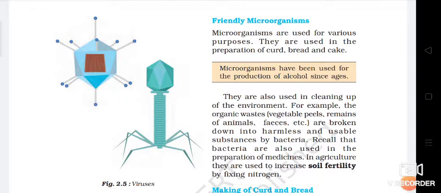We can make idli, we can make dosa, some fermentation kind of food we are able to make with the help of these microorganisms. Not only that, in first chapter we have seen that some microbes are very useful in increasing soil fertility by fixing nitrogen from the atmosphere. So these are some microbes which are very useful.